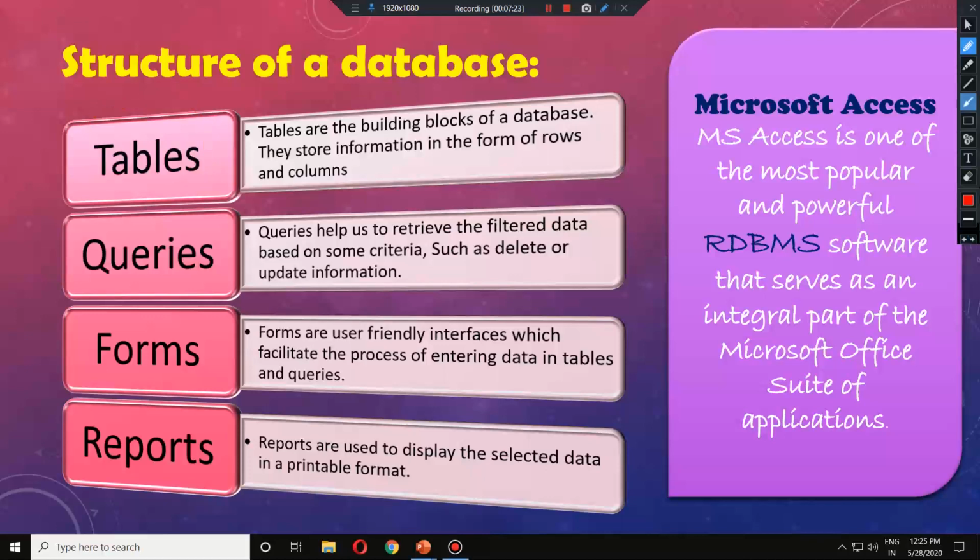A table is basically a group of rows and columns. It looks like that primary school maths copy sheet you have seen, which has squares or cells around. The same type of page is known as a table.